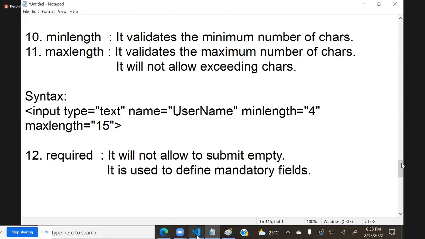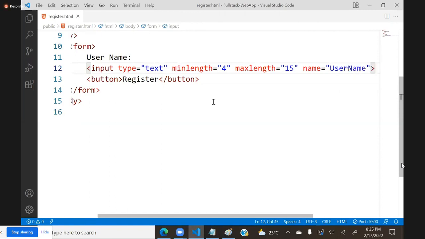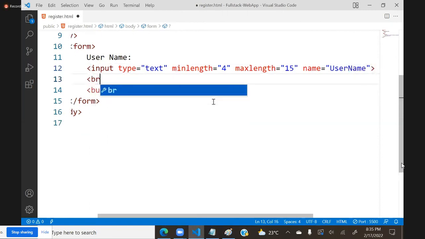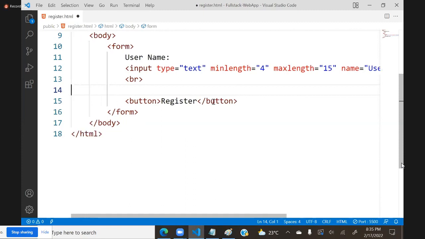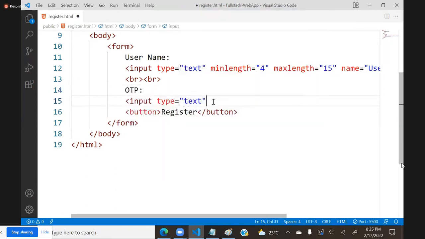For example, when you designed this, username is there, and I will keep another two line breaks, just roughly. Later we can design neatly. As of now, here I will give one more, OTP, input type equal to text, minlength 4 characters, maxlength also 4.